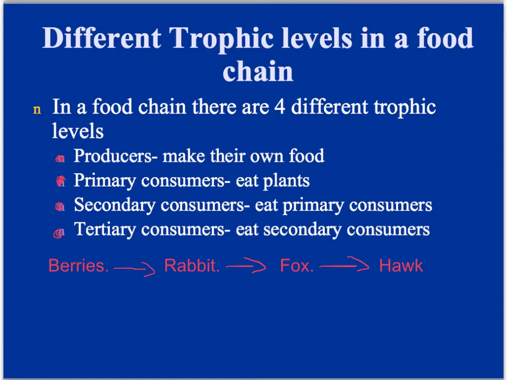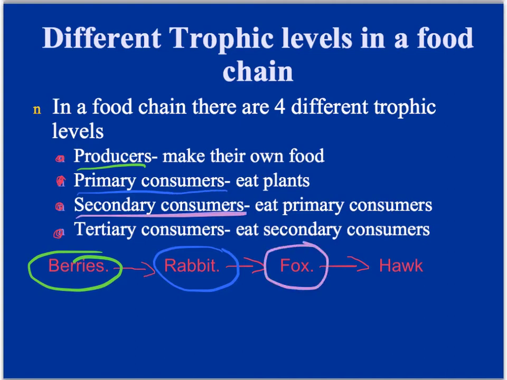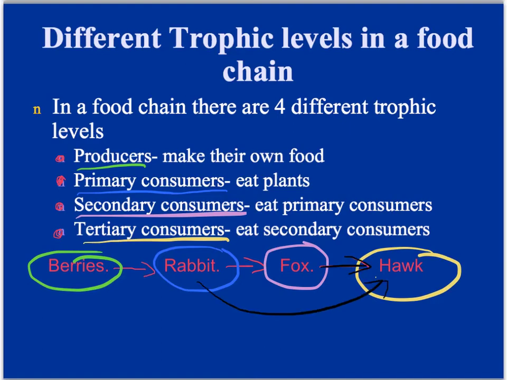So looking at our example from before, berries are considered to be producers, rabbits would be a primary consumer. The fox would be a secondary consumer. And the hawk is considered a tertiary consumer. So again, even if it's true that, let's say, the hawk eats a fox and maybe the hawk eats a rabbit, which we'll talk about later, it's still consuming a secondary consumer, and therefore it's still considered a tertiary consumer.